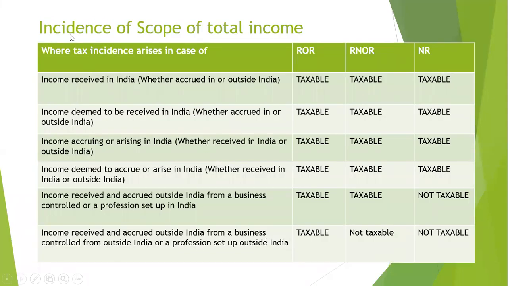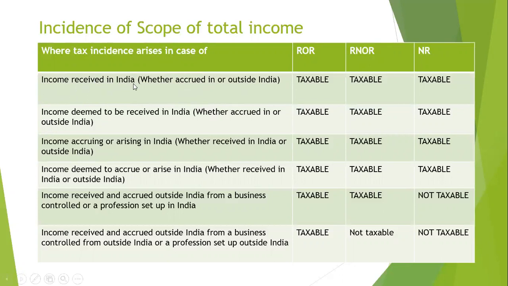Now we will determine how much tax they need to pay. According to the residential status of the person, we need to pay the tax, right? So this is the incidence or scope of total income. The first one is income received in India. Wherever it has accrued, even outside India, if you have received it in India, means you have rendered services outside India but you have received your income in India, or your property is situated outside India but you have received the income in India.